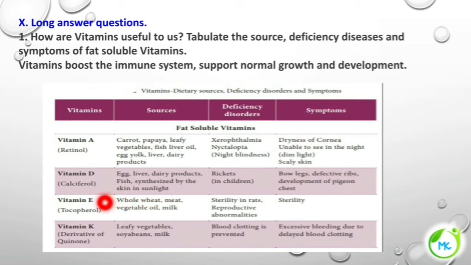Next, vitamin E, tocopherol. It is found in whole wheat, meat, vegetable oil, and milk. The deficiency disorder will lead to sterility in rats and reproductive abnormalities. Symptoms include sterility. Vitamin K is a derivative of quinone. It is found in leafy vegetables, soya beans, and milk. The deficiency disorder will lead to delayed blood clotting. So when vitamin K is not there, it will lead to excessive bleeding due to delayed blood clotting.